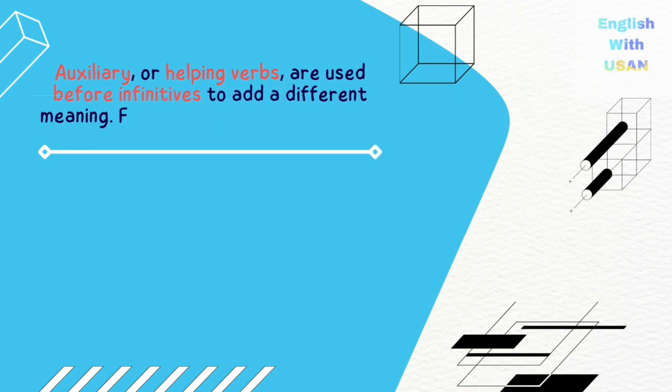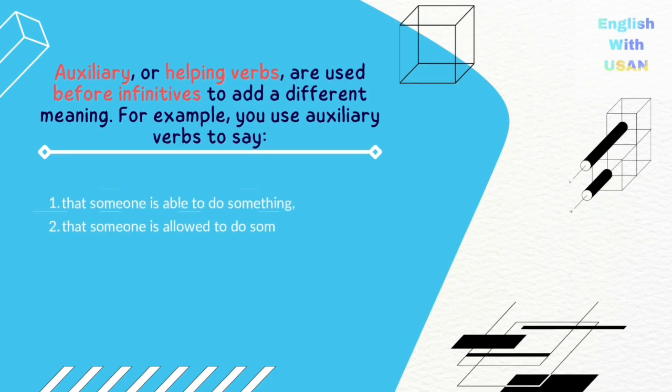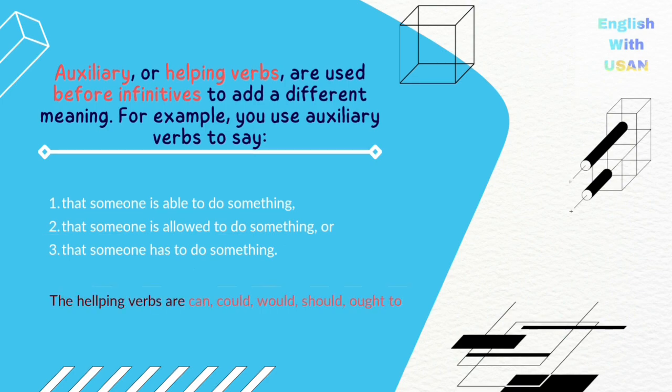Auxiliary or helping verbs are used before infinitives to add a different meaning. For example, you use auxiliary verbs to say that someone is able to do something, that someone is allowed to do something, or that someone has to do something. The helping verbs are can, could, would, should, ought to, will, shall, may, might, and must.